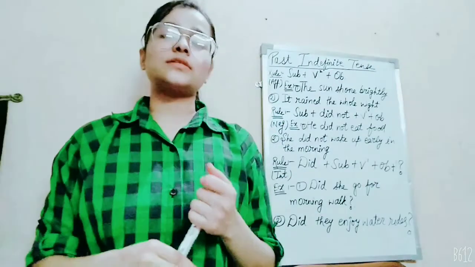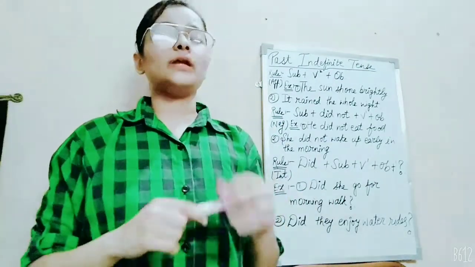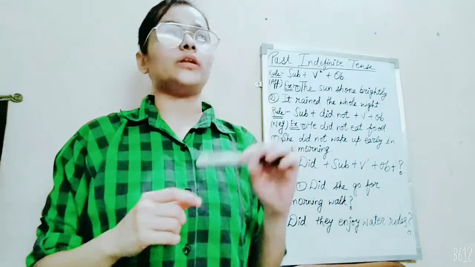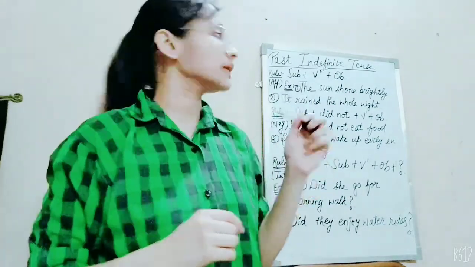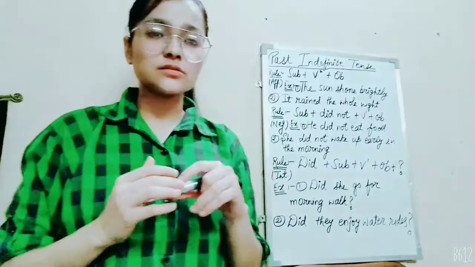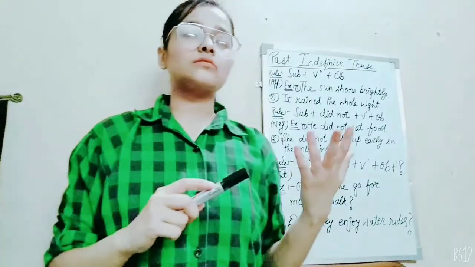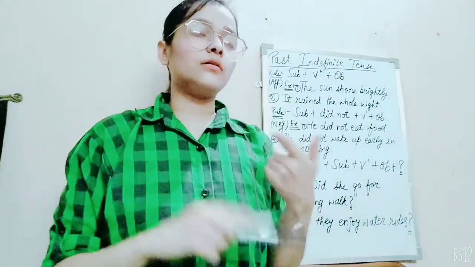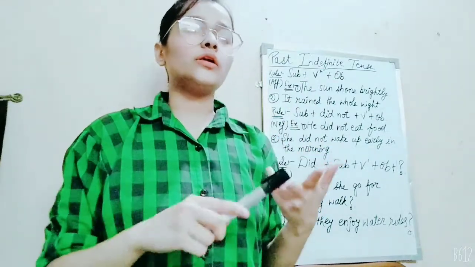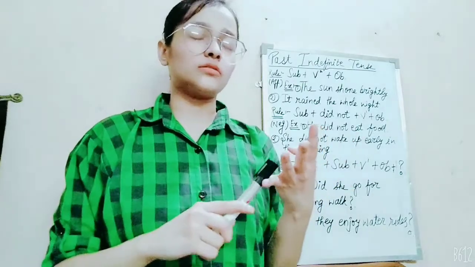So let's start today's lecture. As we have completed present tense in the last video, today I'm going to start the next topic in tenses, which is past tense. And just like present tense, there are four parts of past tense: past indefinite, continuous, perfect, and perfect continuous.